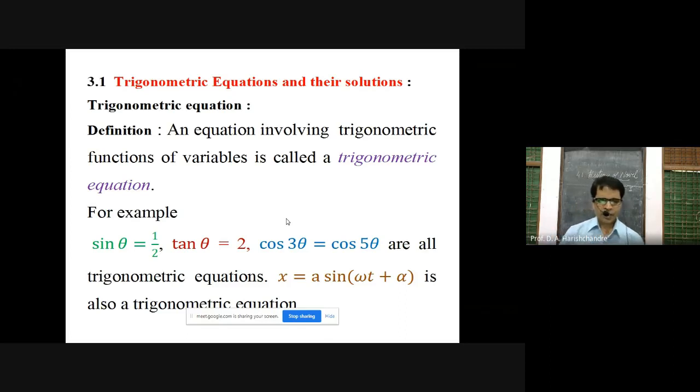To discuss trigonometric equations and their solutions, first of all we have to focus on what trigonometric equations are. Note that equations are basically divided into two main types: one is algebraic equation and the second is transcendental equation.